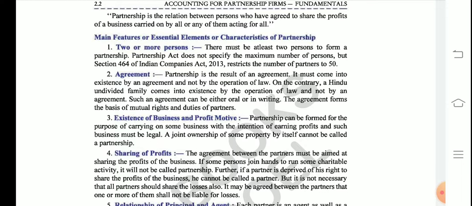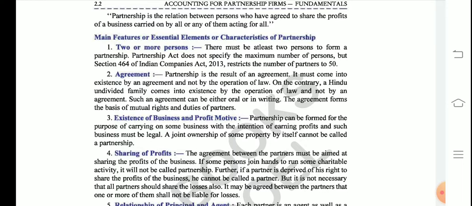It is often asked in boards or exams, or later in any of your competitive exams: according to which section of which act is the maximum number of partners given? The answer is: according to section 464 of the Companies Act 2013, the maximum number of partners in a partnership firm can be 50.